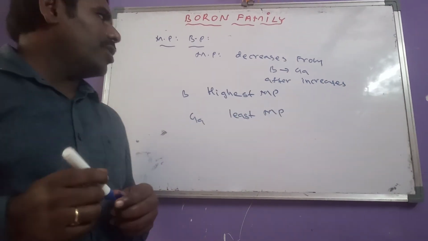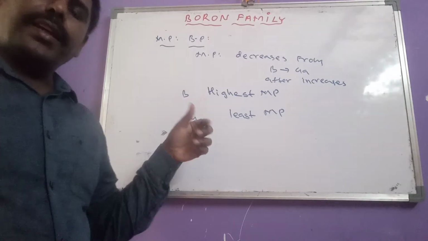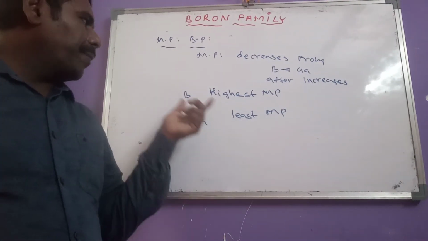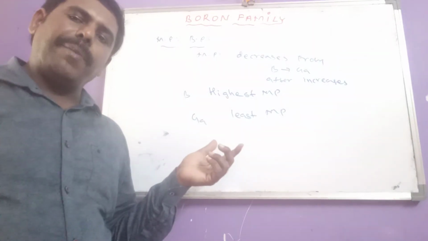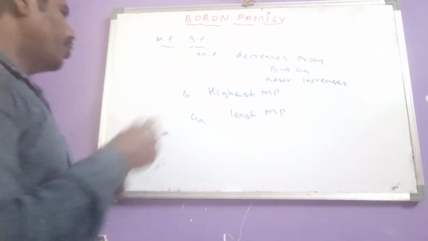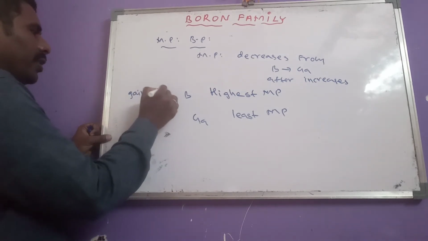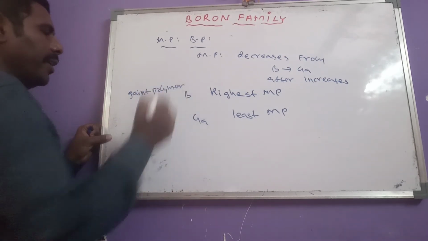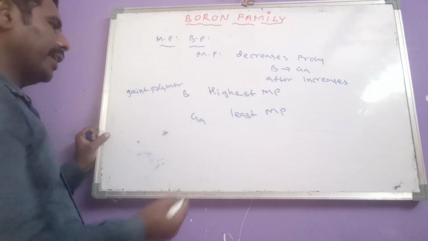Now the questions they give like this: what is the reason for the highest melting point of boron? It is due to its chain or polymeric structure. Due to the polymeric structure, boron has the highest melting point.